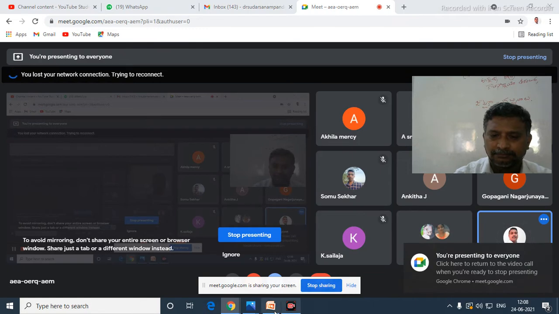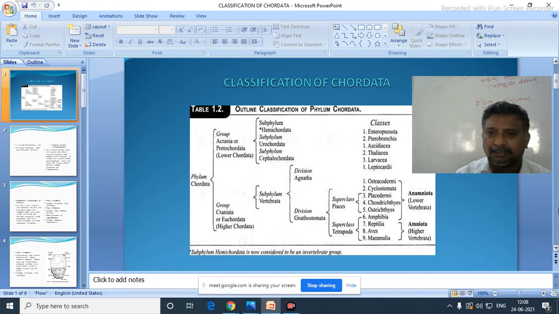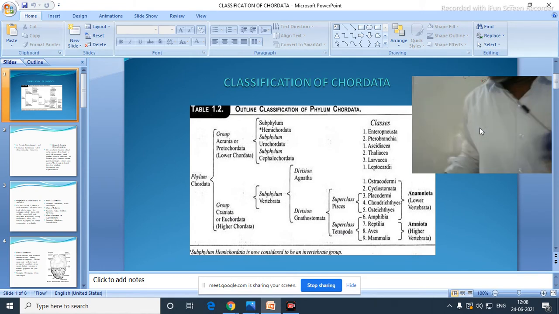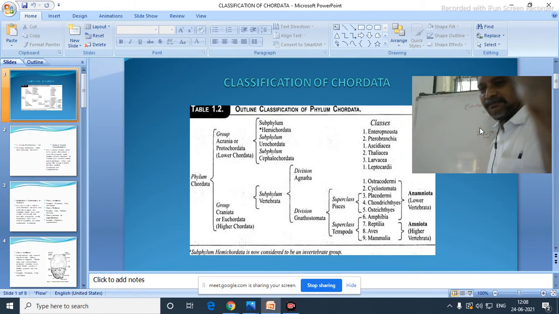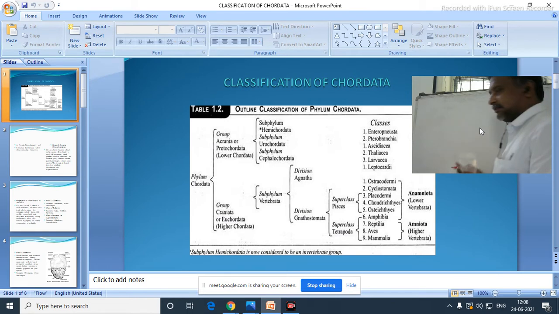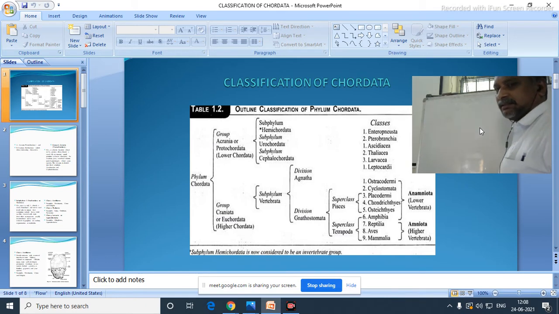Now, today we will discuss classification of chordates. You listen carefully. It will be very easy if you listen carefully. I write here. All of you say now, is the board visible or not visible? Everything you say according to your answer. I can change my direction towards the board also. Now chordates.